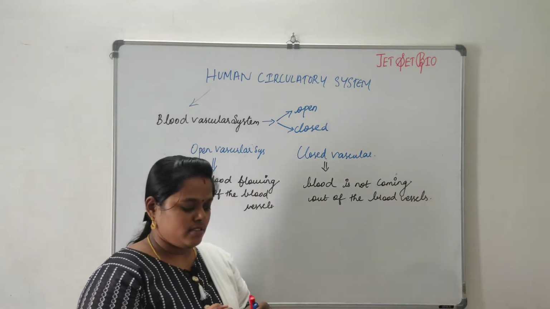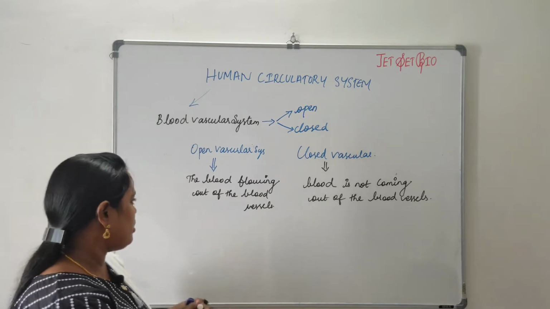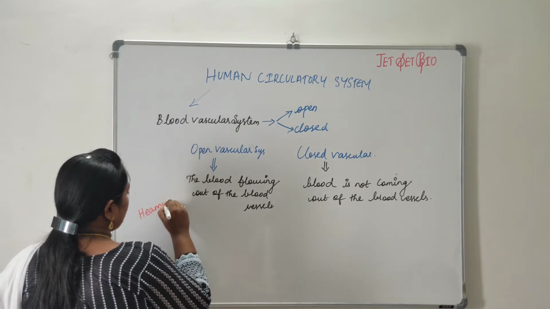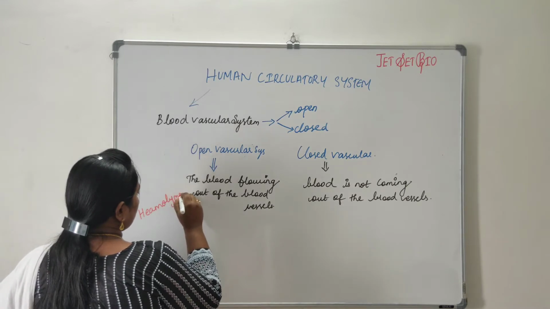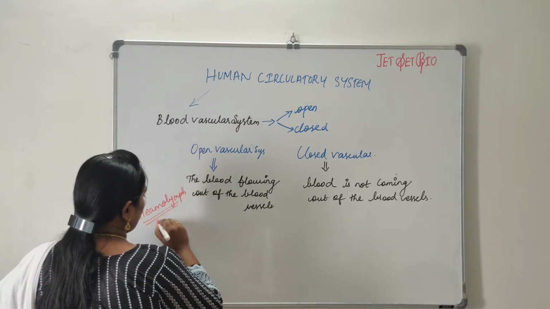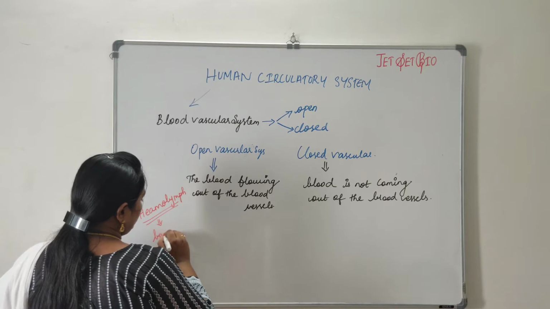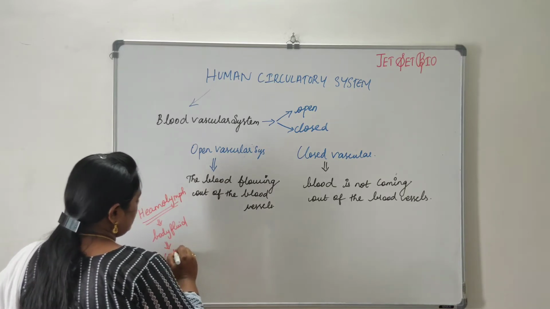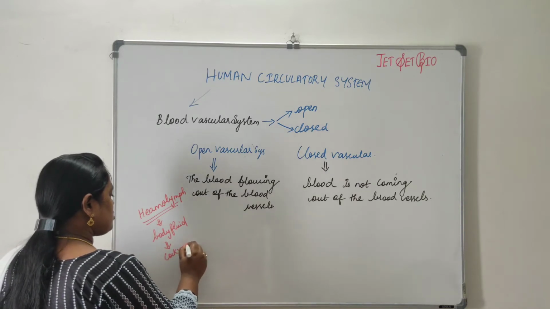In my previous session I explained about hemolymph. Hemolymph is the body fluid found in cockroaches.